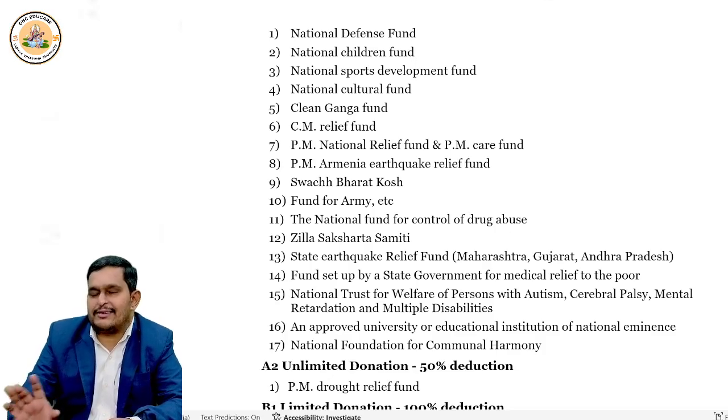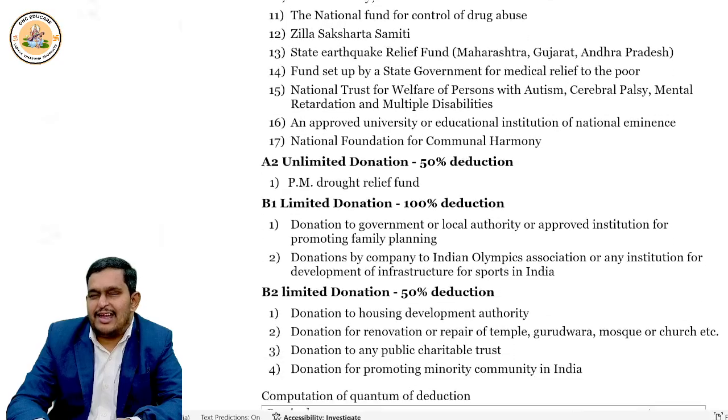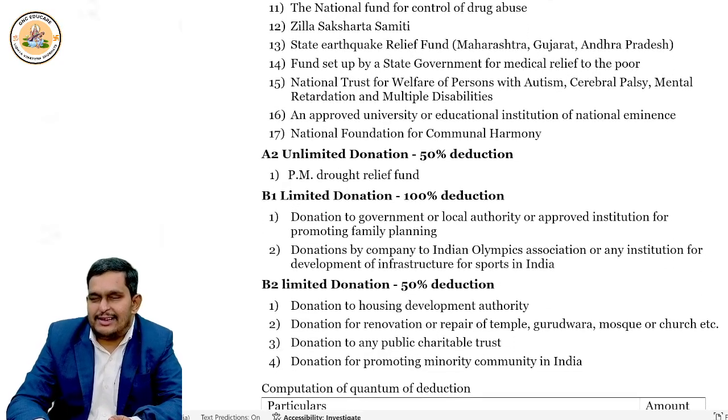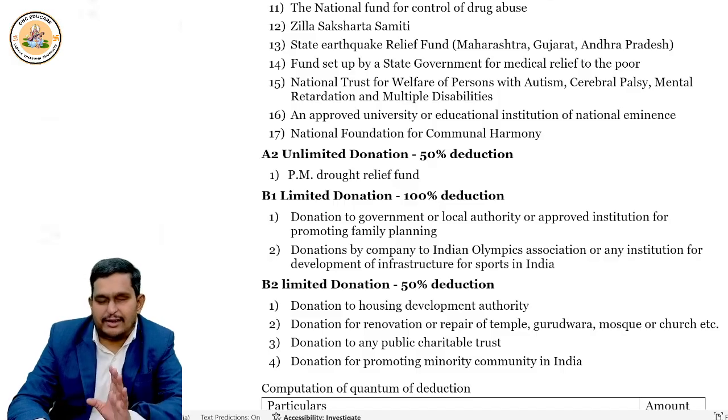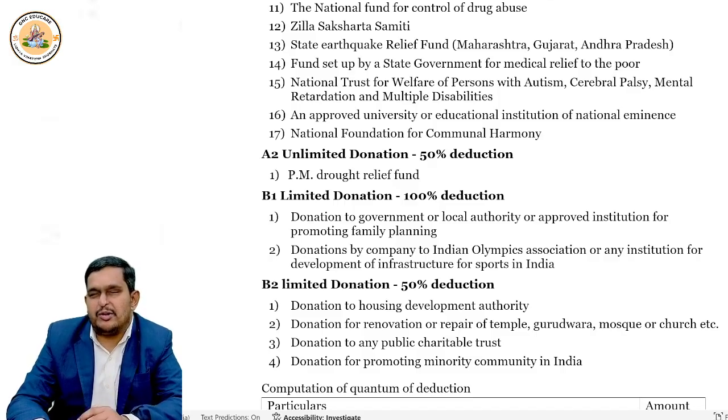50% unlimited deduction. And here only one item, and that is Prime Minister Drought Relief Fund. If you contribute, you get 50% of your donation as deduction under 80G without any qualifying limit.